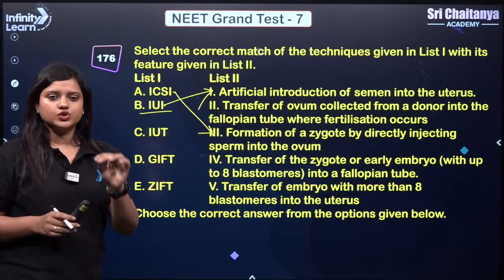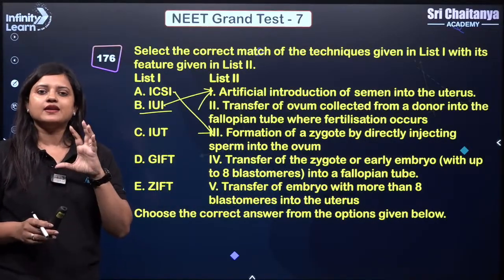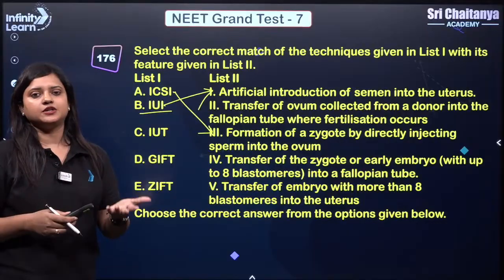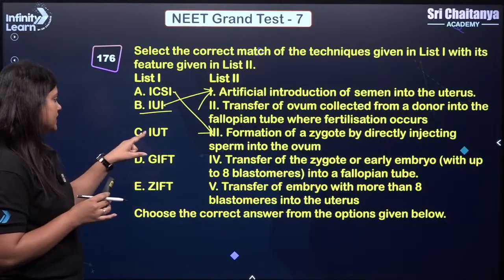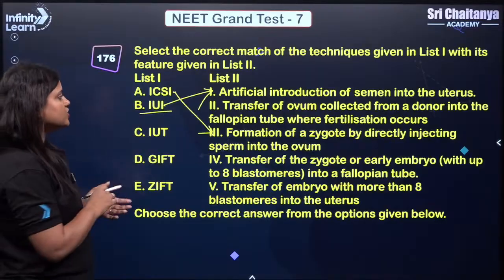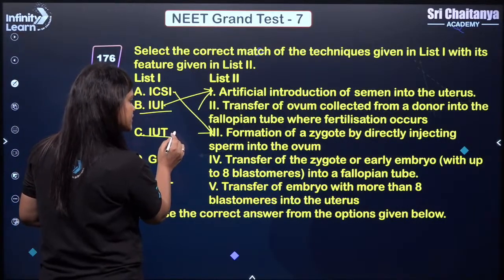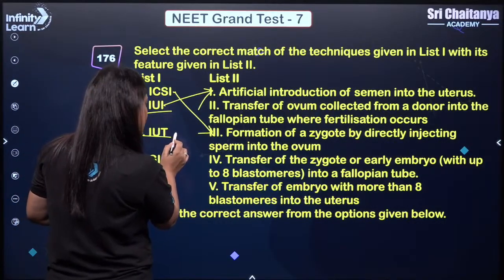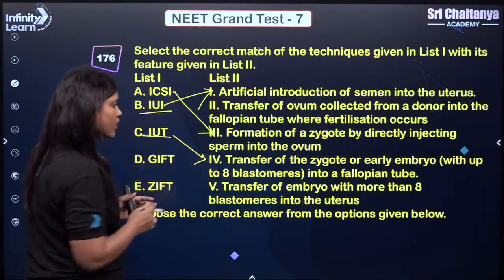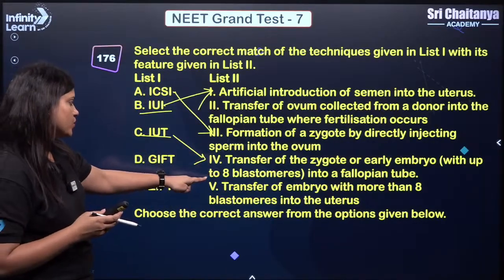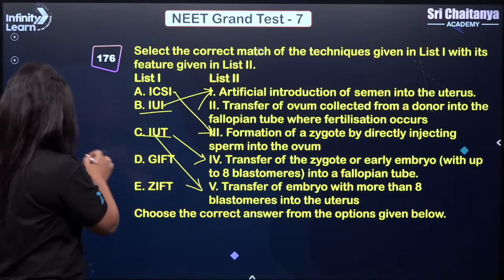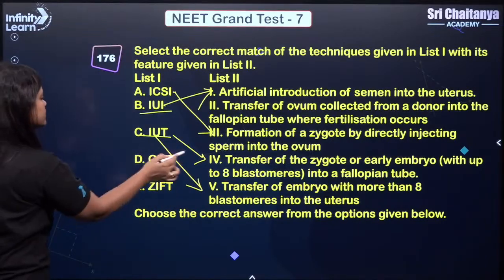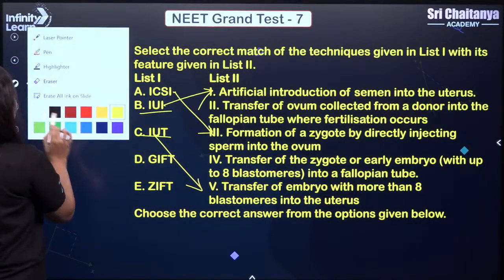IUT, intrauterine transfer, where an embryo more than 8 blastomere stage is introduced into the uterus. So IUT, okay, we will match with transfer of zygote or early embryo up to into the fallopian tube. No, it will be into the uterus. Okay, so we will match it with the 5, right?